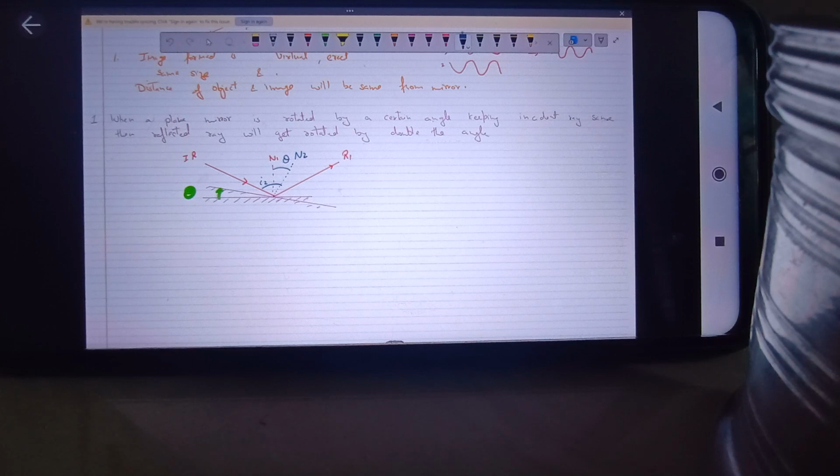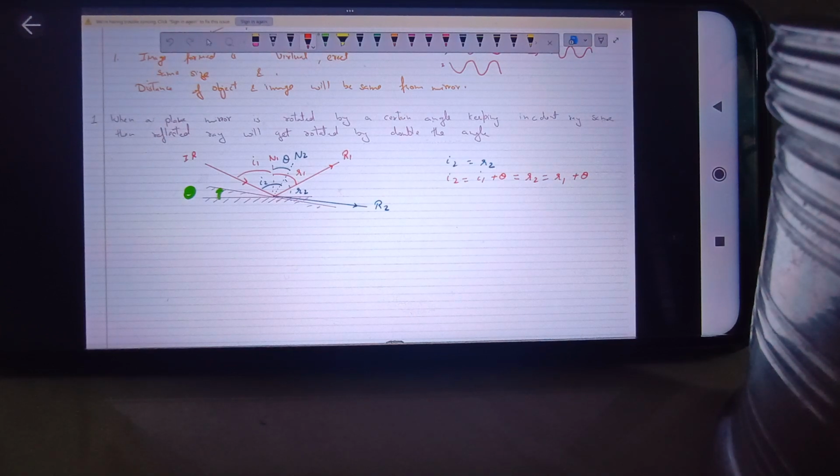And the incident ray remains the same. But if the angle of incidence becomes I2, the angle of reflection will also be R2, which will be equal to I2. This is R2, where I2 equals R2, and this is I1, which is equal to R1. So can I say that I2 is equal to I1 plus theta? Since I2 is equal to R2, it can be written as R1 plus theta. Any doubt in this relation? So R2 will be given as R1 plus theta.